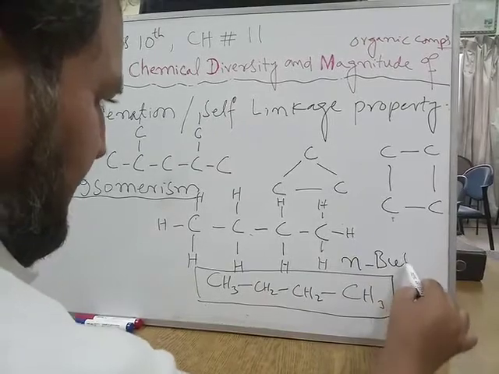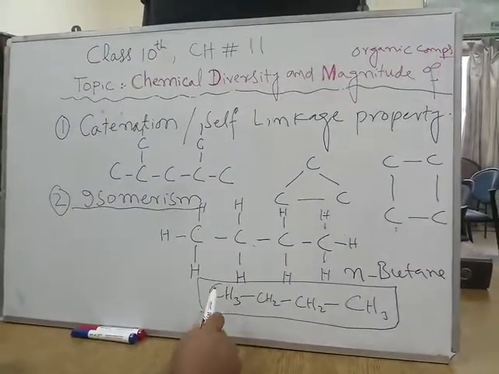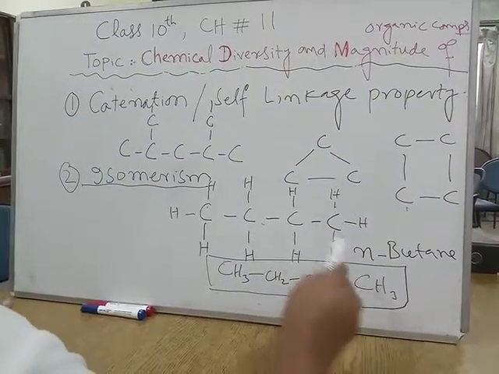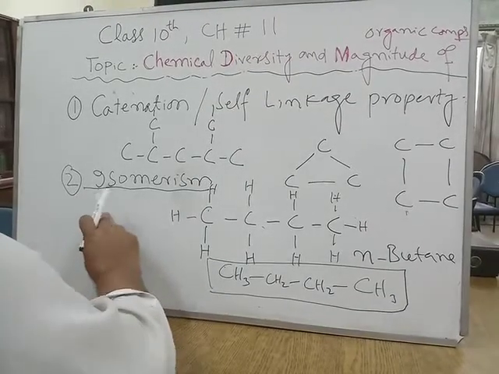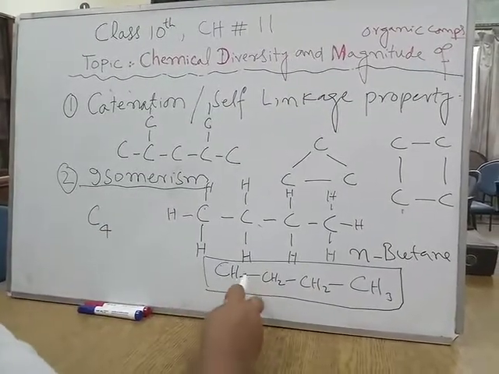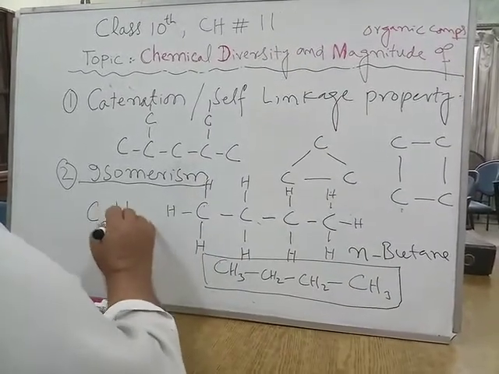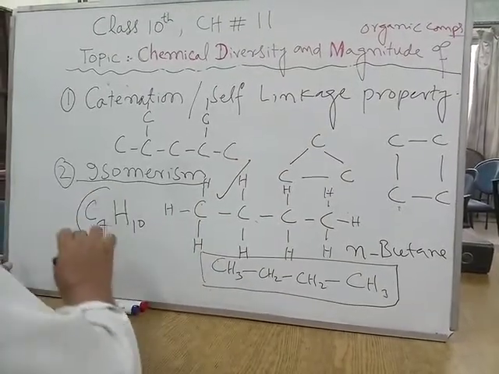Check its formula. Carbon 1, 2, 3, 4, so four carbon atoms, C4. How many hydrogens? 3, 2, 5, 2, 7, 3, 10. So this compound has the molecular formula C4H10.